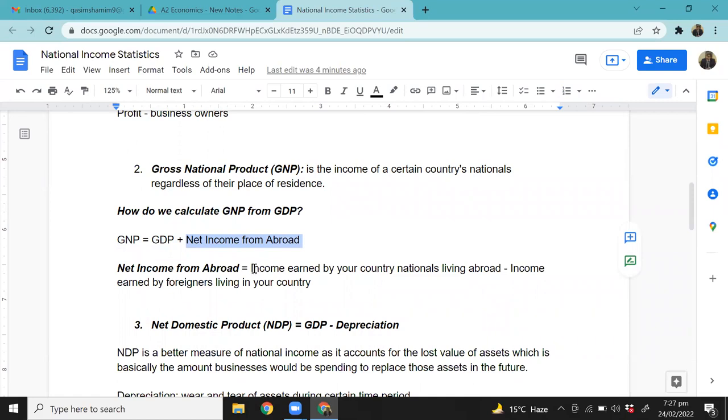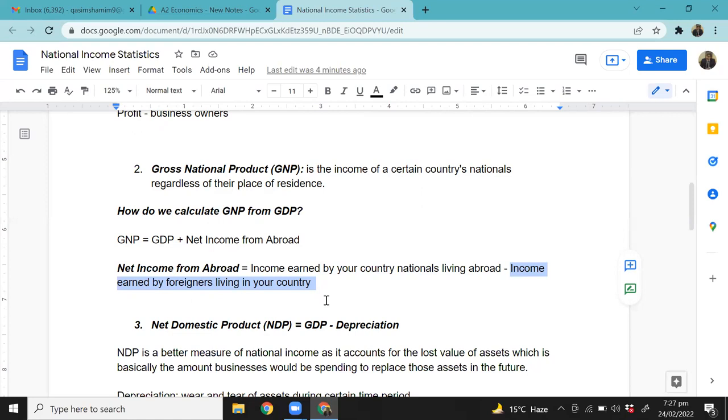So net income from abroad is, as I was telling you, you add the income of Pakistani nationals living abroad to your GDP, because they're Pakistani nationals, their income should be included, but you subtract the income of non-nationals who are living in your country, income earned by foreigners living in your country. So from the GDP to calculate GNP.